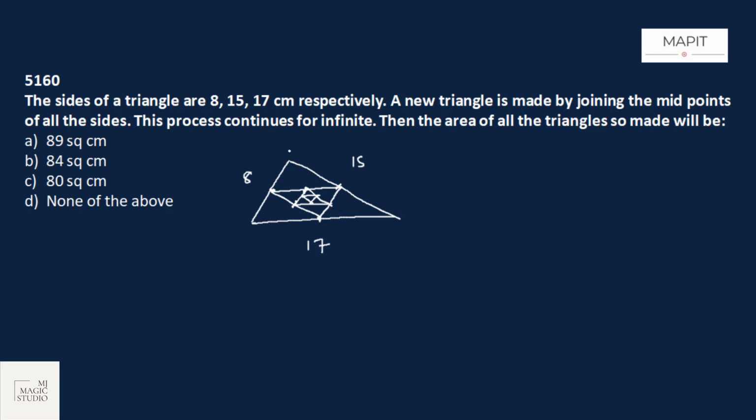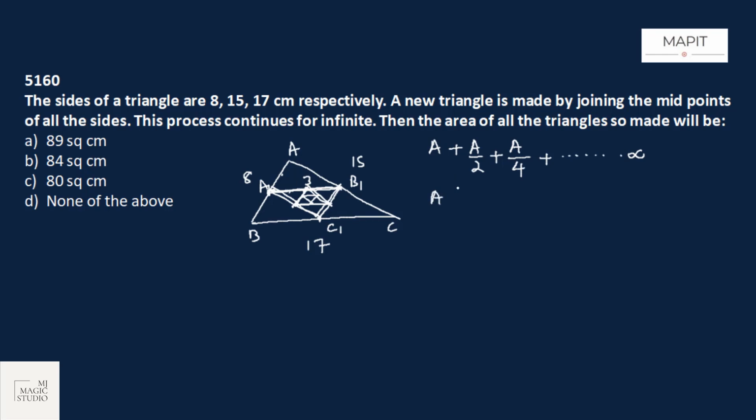Number 1, if the area of the main triangle ABC is A, then the area of the second triangle, let it be A1, B1 and C1, will be half of the original triangle because we are joining the midpoints. That means the second area that we get is A by 2. The area of triangle number 3 will be half of triangle number 2, which is eventually half of triangle number 1. That means its area would be A by 4. And this series will continue till infinity, because we can have an infinite number of triangles moving in.